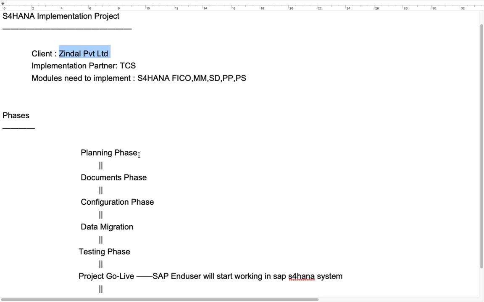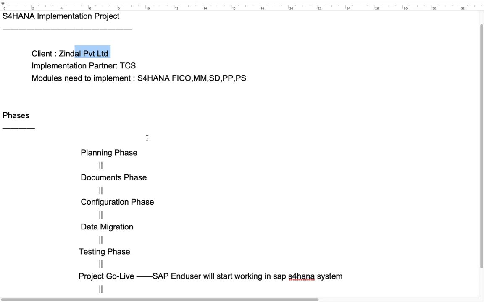So here your role is to attend the kickoff meeting which is conducted by the project manager at the client location. Not only you, every consultant will move to the client location, and here your project manager will host one meeting.